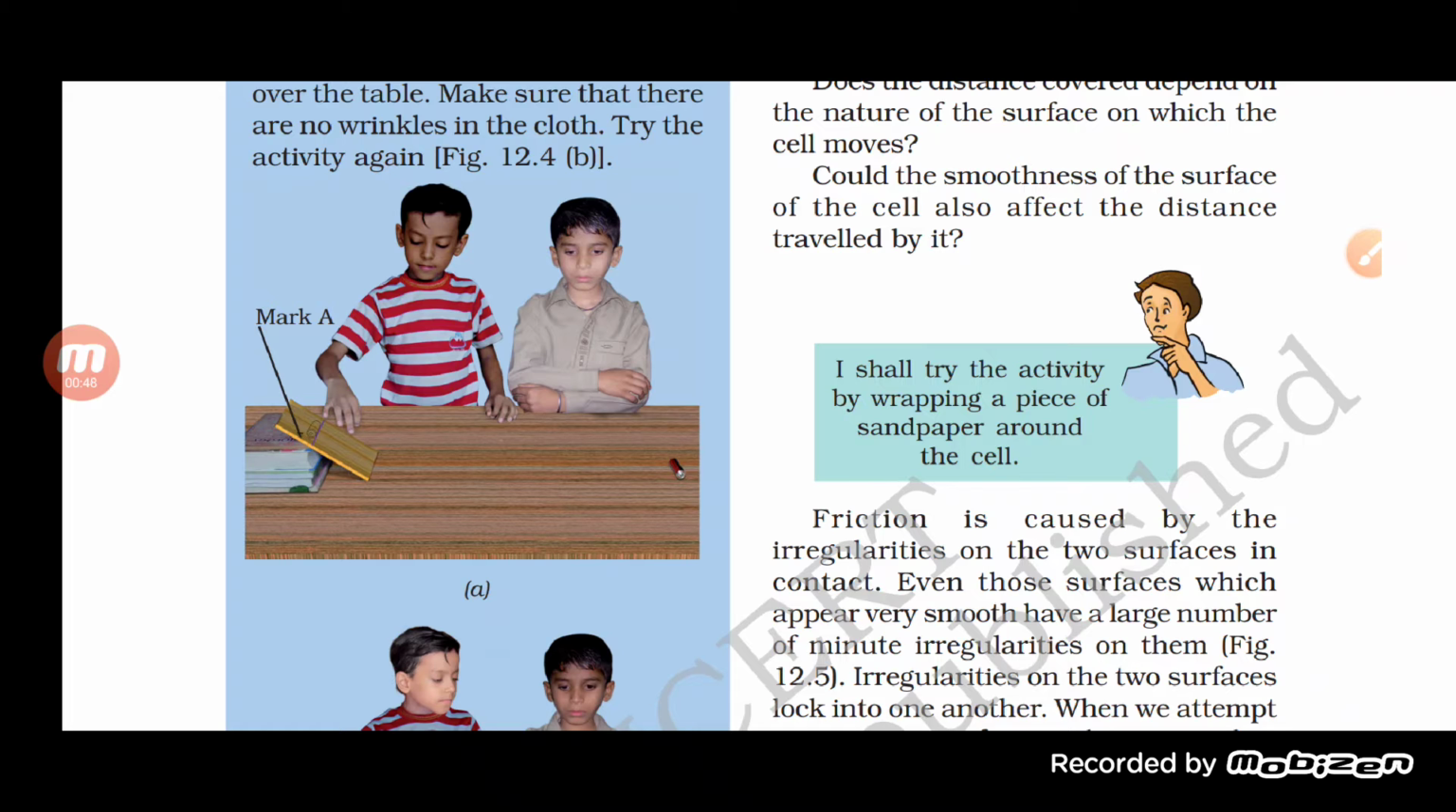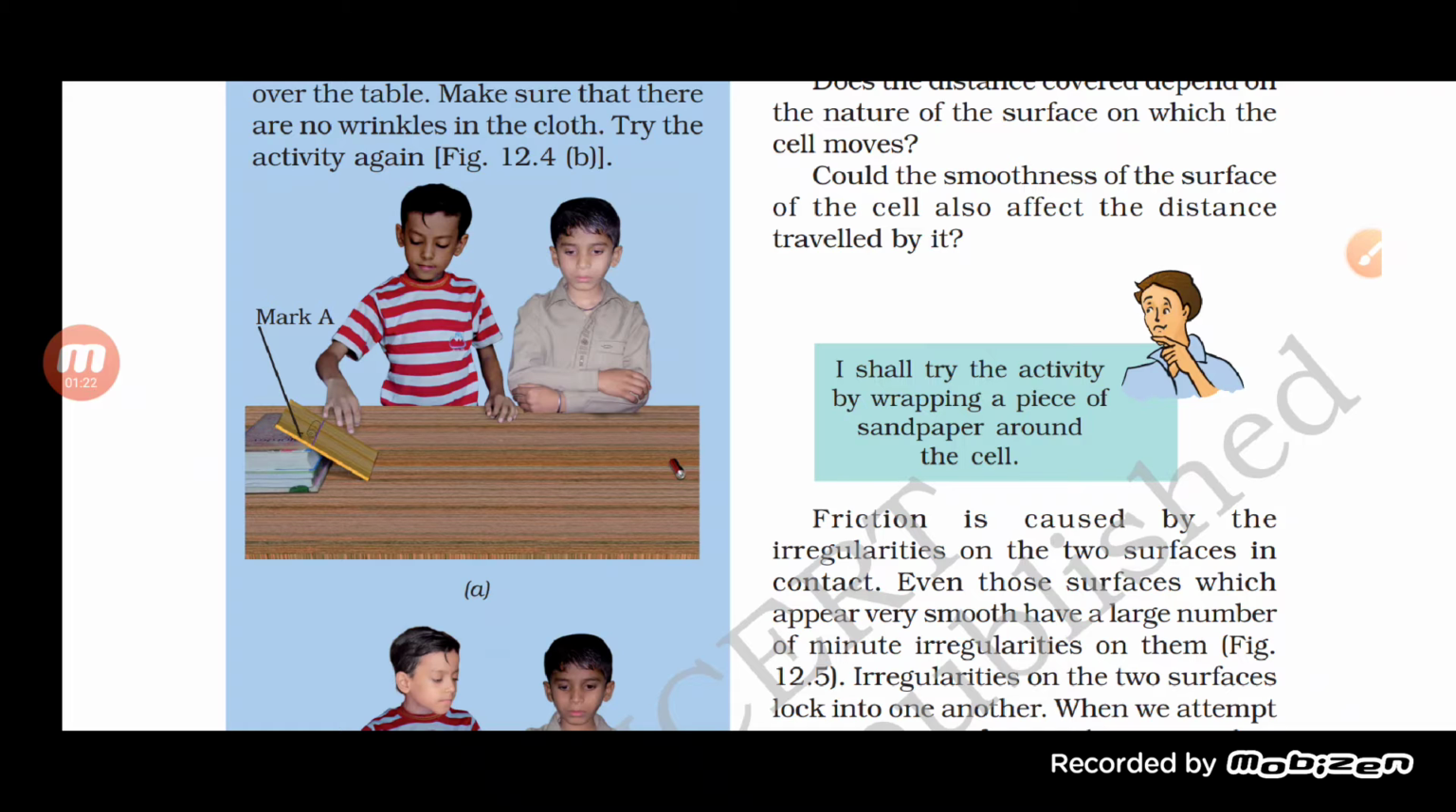Now, frictional force also depends upon some factors. There are factors which affect friction. The first one is the degree of contact. How much the objects are in contact with each other really matters, which we also call the degree of contact or area of contact. And the second thing is the nature of the surface.